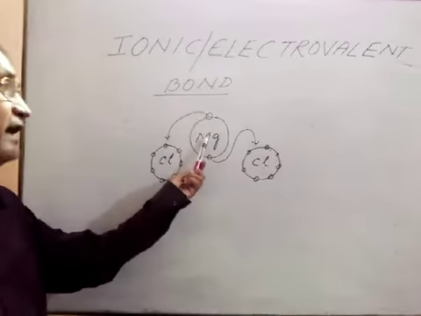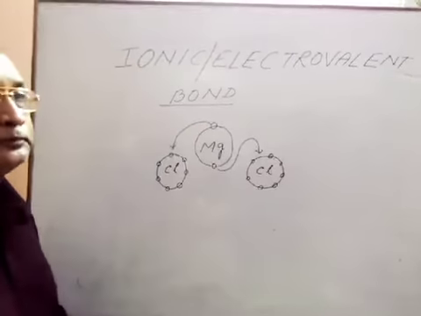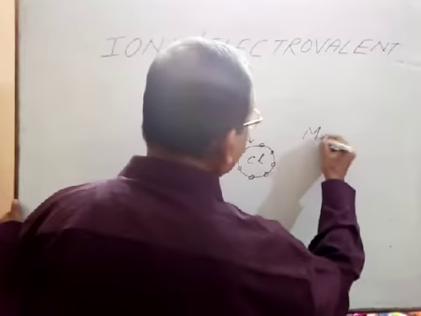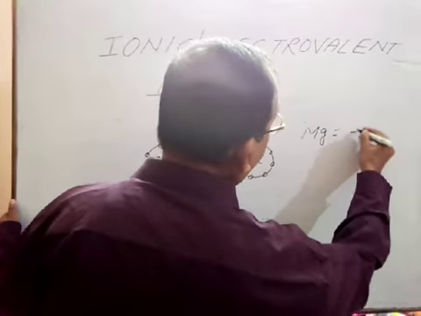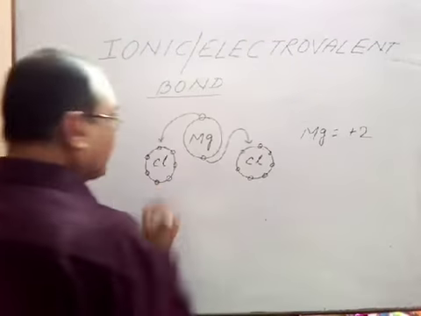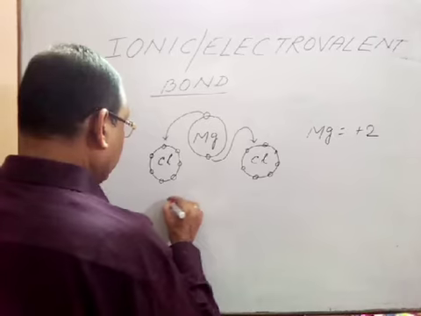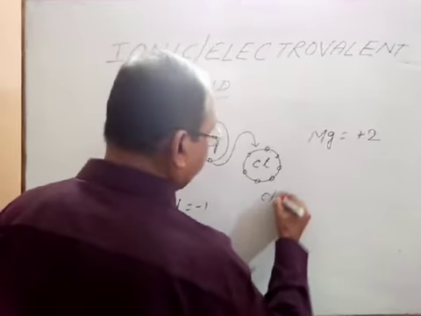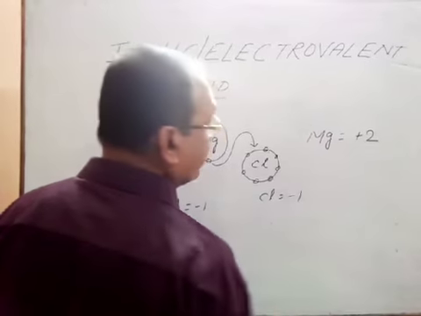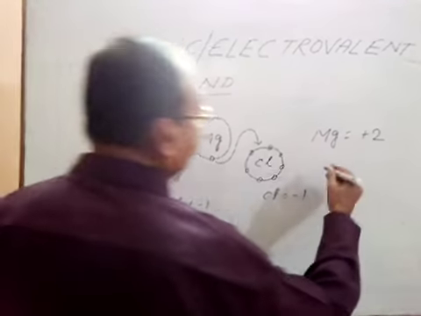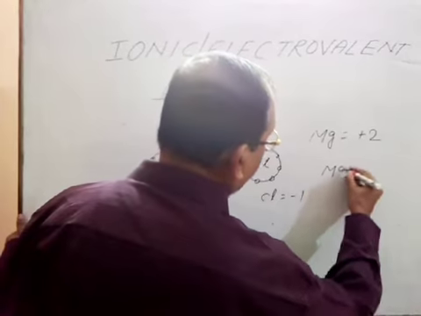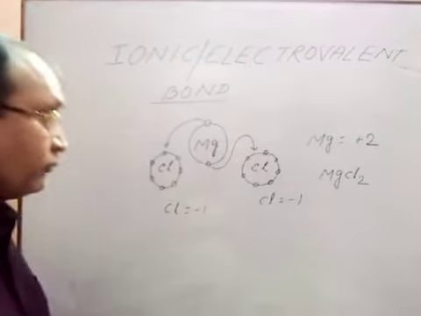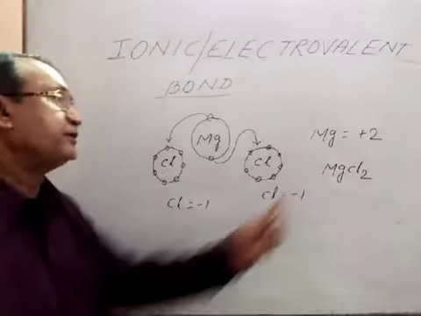Here magnesium gives 2 electrons. For that, the positive valency of magnesium is +2. In case of each chlorine, the negative valency is 1. As a result, that will form a compound, and the name of this compound is MgCl2.